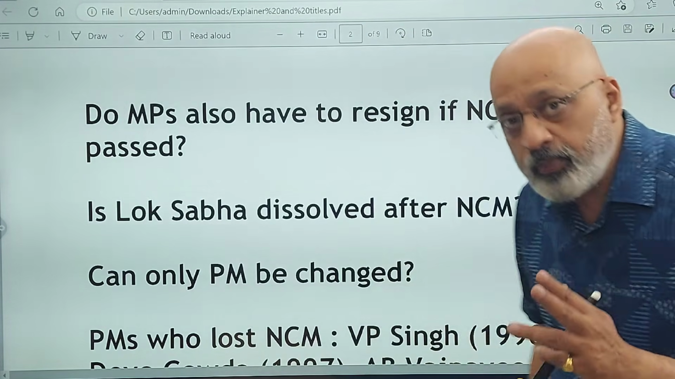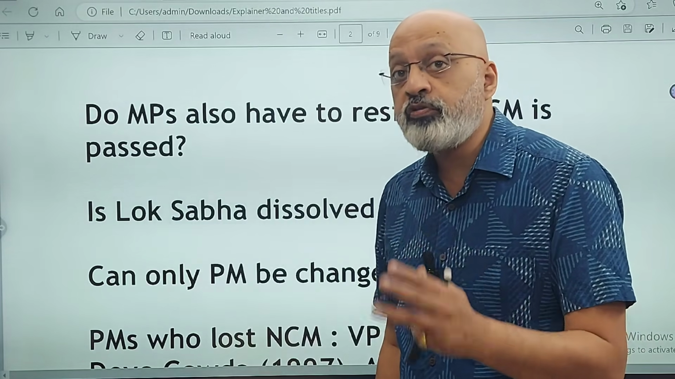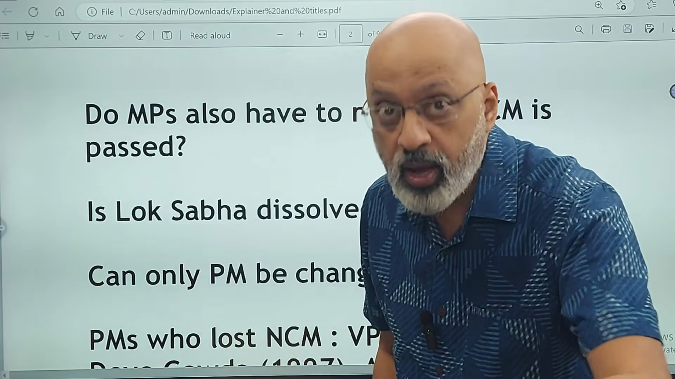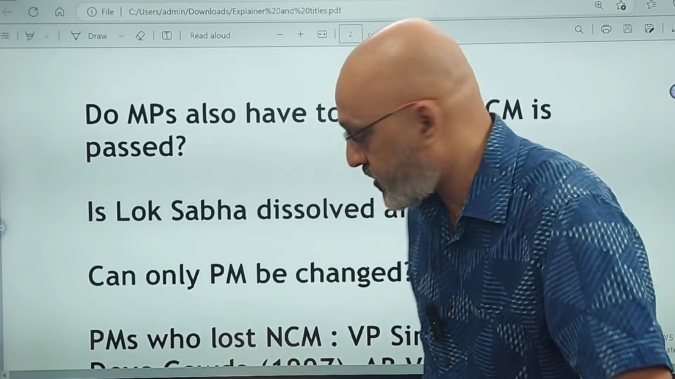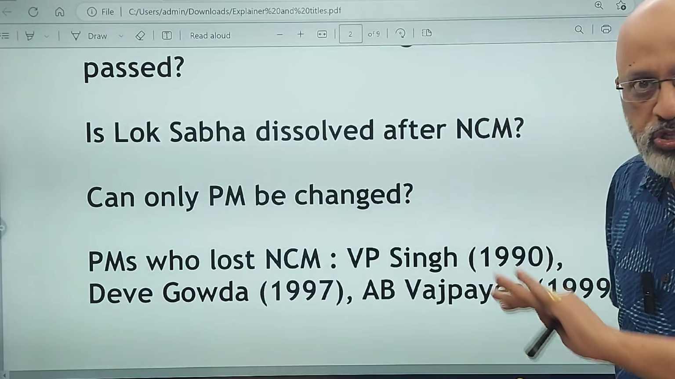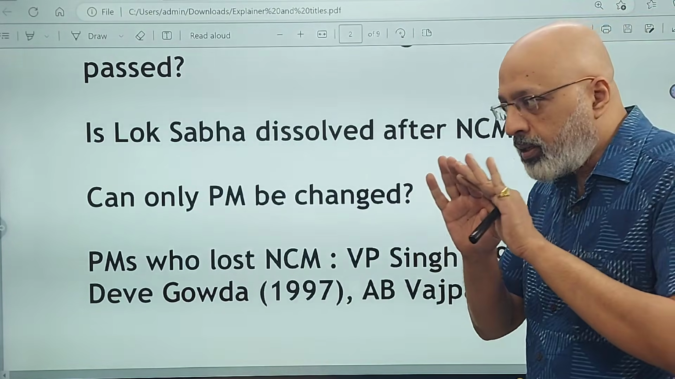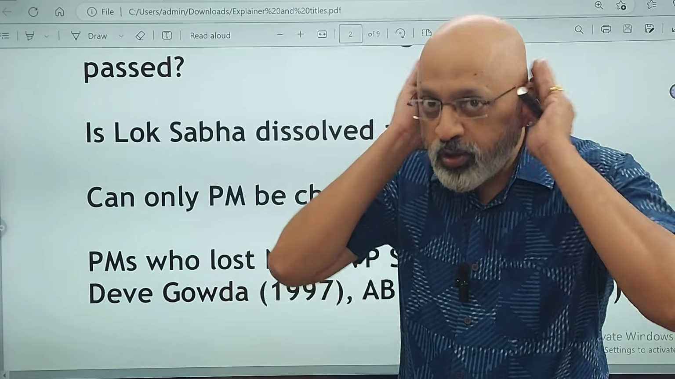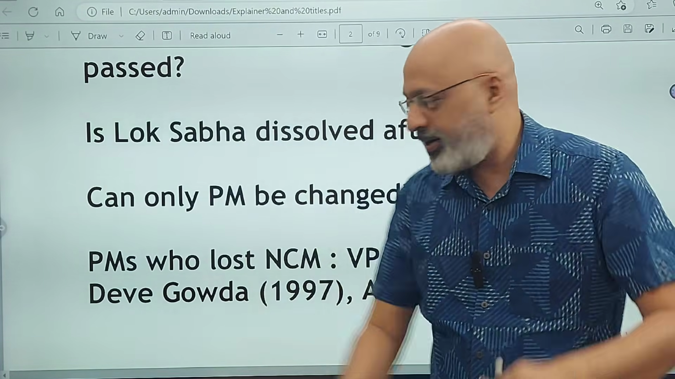Yes. Now there are 3 prime ministers against whom the no confidence motion was actually passed. Passed means it was successfully passed. The government fell. VP Singh in 1990, GK question, अगर out of syllabus है तो कान बंद कर लो, नहीं देखना, हमको नहीं देखना. Okay.